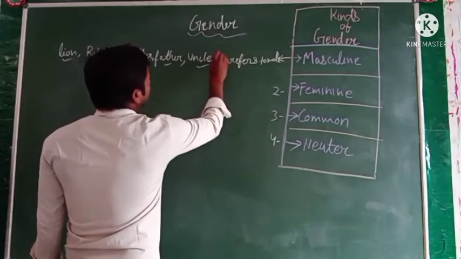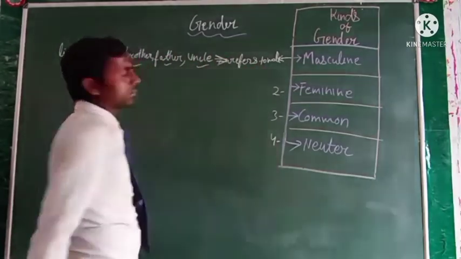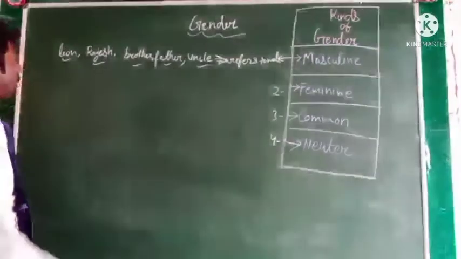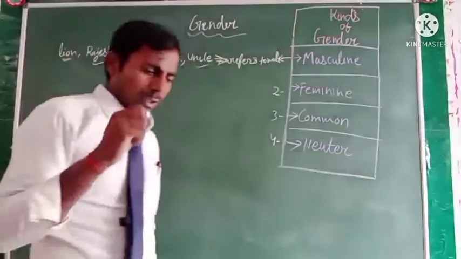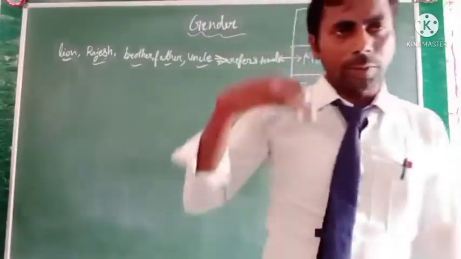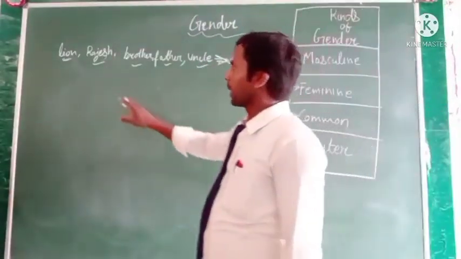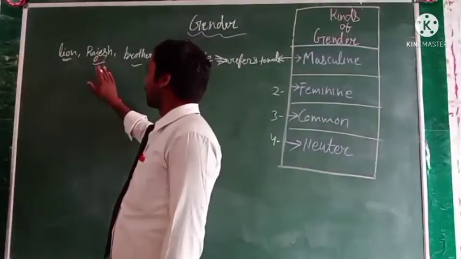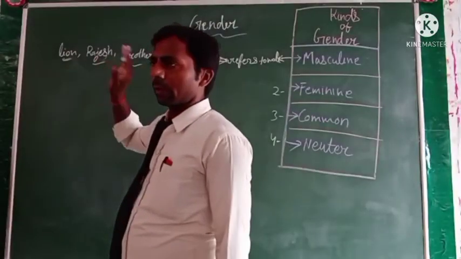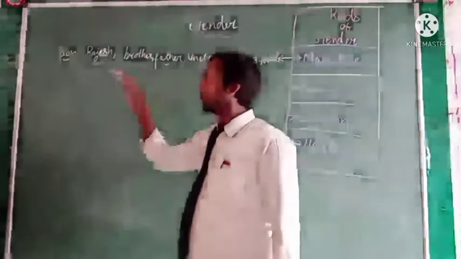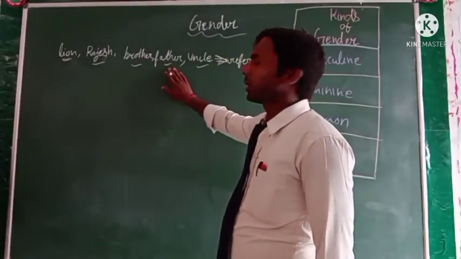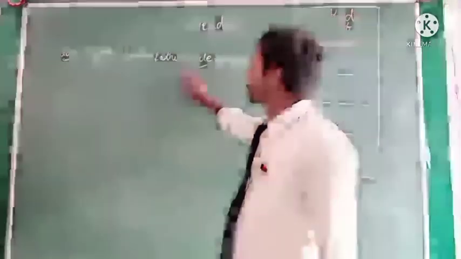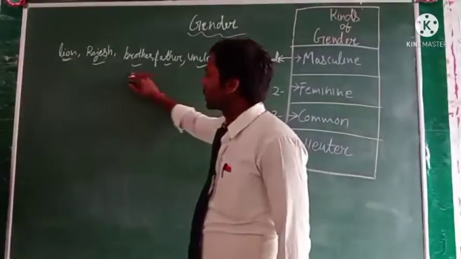All these words refer to the male. When we speak the word lion, it comes to mind that it is male. And if we say Rajesh, it comes to our mind that it is a male person, and brother is a male person, father is a male person, uncle is a male person, and these types of words.